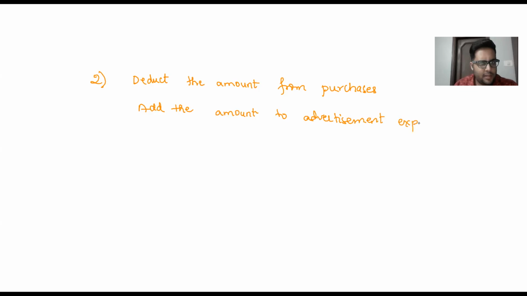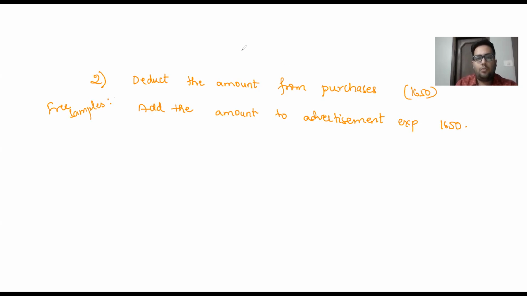What is the amount given to me in the question? 1,650. 1,650 will be deducted from purchases. 1,650 will be added to advertisement account. Why, sir? Because these are free samples issued. Free samples are issued for advertisement. Advertisement will be debited. Purchase will be credited.